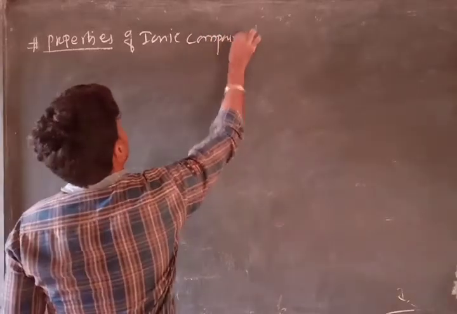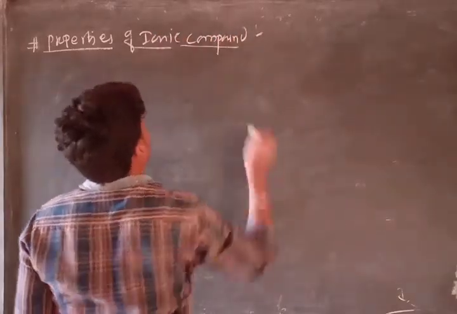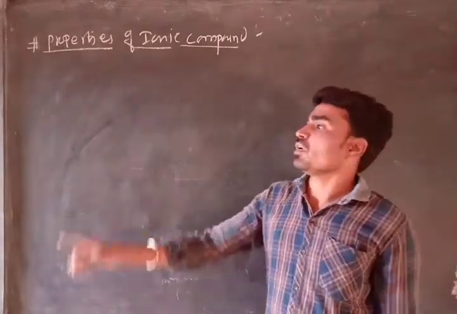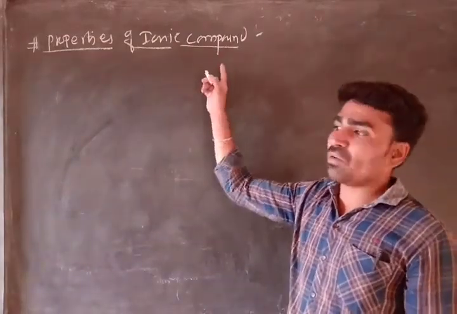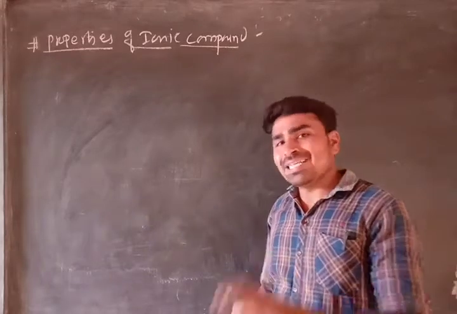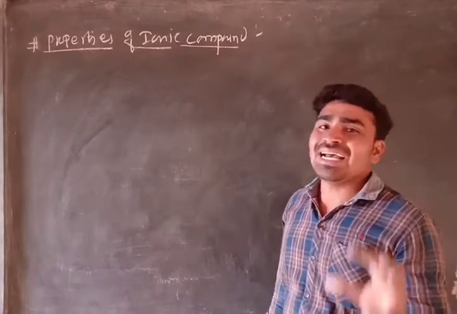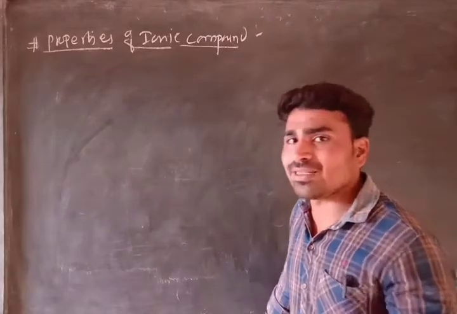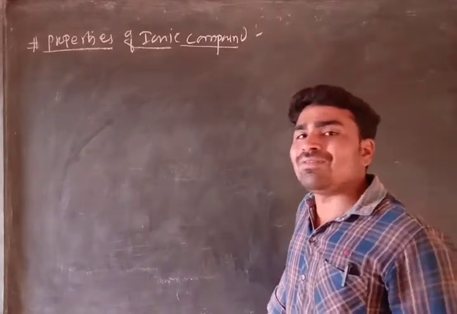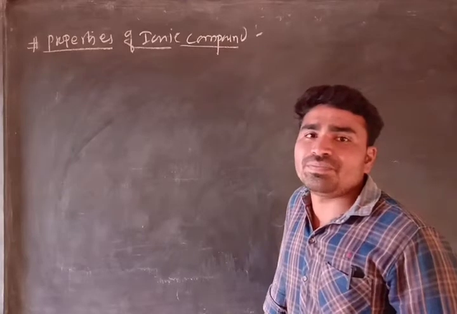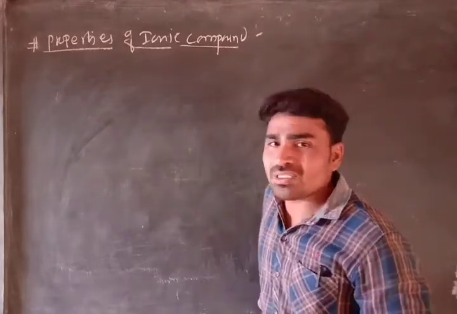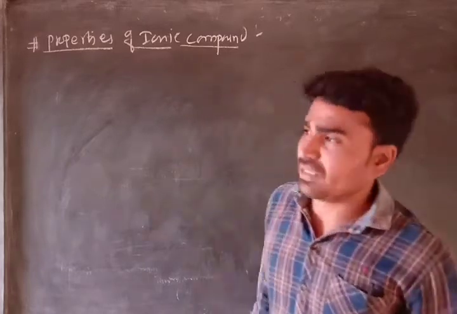Now we have learned the concept of the ionic bond, and here is a new term, the ionic compound. An ionic compound means such compounds in which ionic bond is present, or the compound formed by the ionic bond formation mechanism. So such compound is called ionic compounds, and we have to tell about its properties.